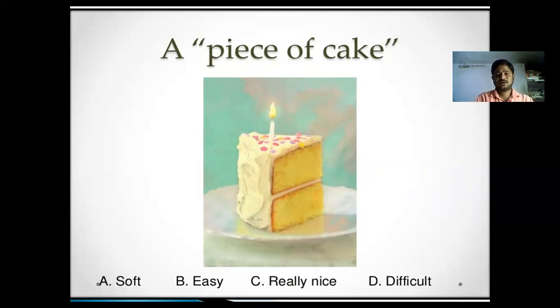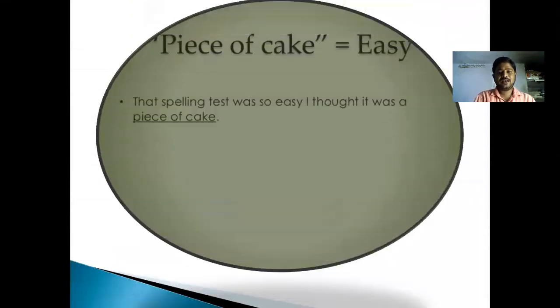So a piece of cake means ready, easy, and really nice, as opposed to difficult. The meaning is very easy: ready to eat. Suppose when we go through the text, it can be a difficult task, but when we go through the summaries, it is very ready to understand. That's a piece of cake.